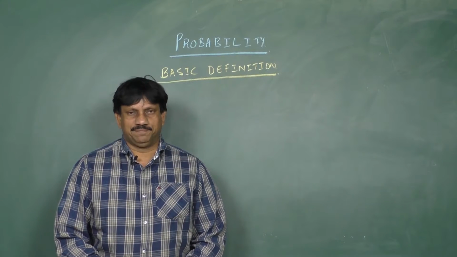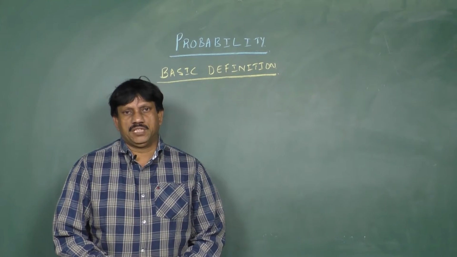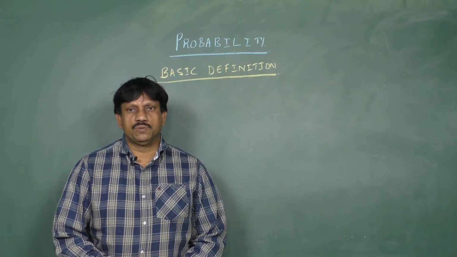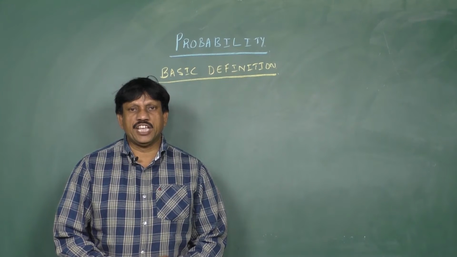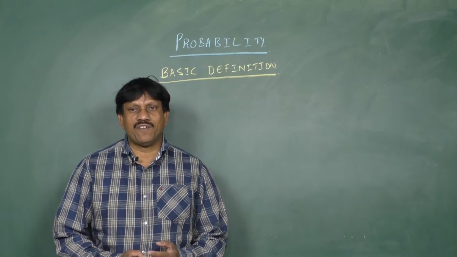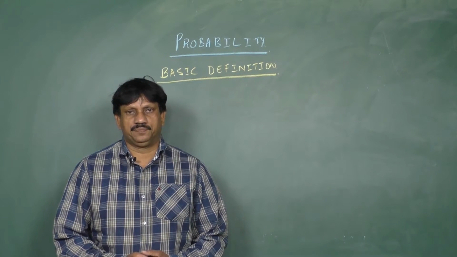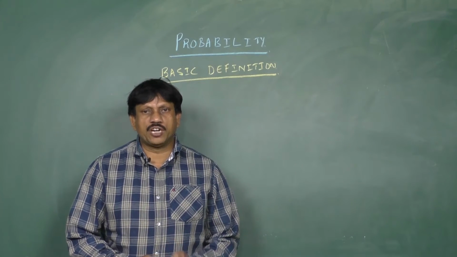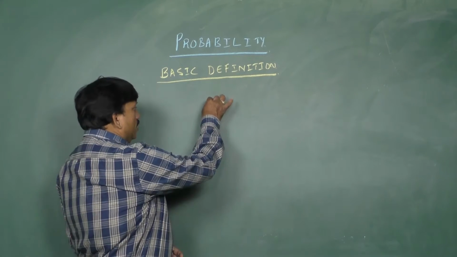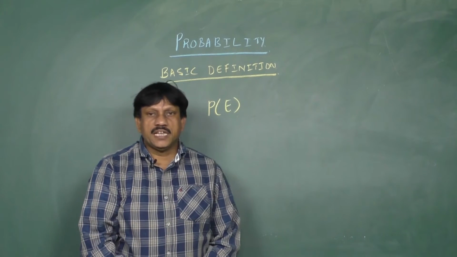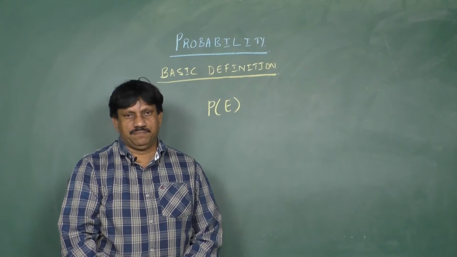Definition of probability. Basic definition. If a random experiment results in n exhaustive, exclusive and equally likely elementary events, and m of them are favorable to an event E, then the probability of occurrence of event E, denoted by P of E, is given by m by n.